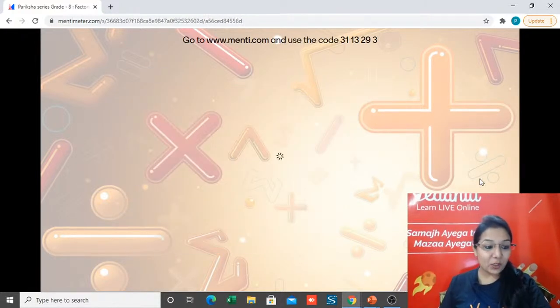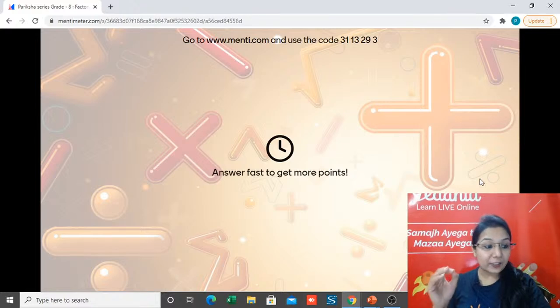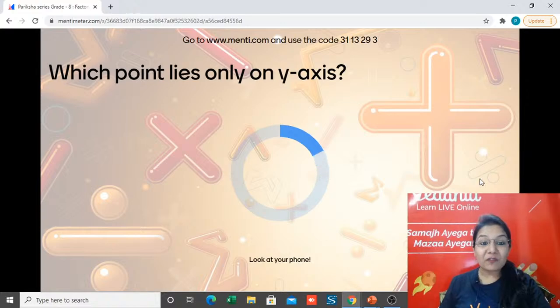And here comes your next question. Quickly. 3, 2, 1. Hi Shweta. And here we go with the second last question. Let's see. Which point lies on y-axis? So see all the points.